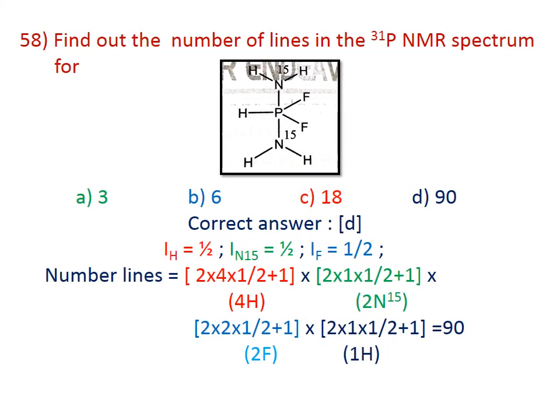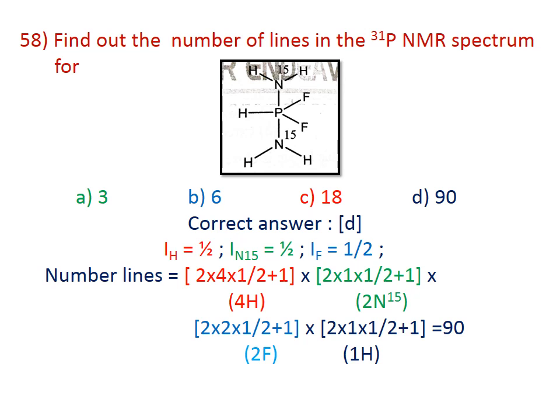58. Find out the number of lines in the P31 NMR spectrum for this compound. Here we already discussed. The correct answer is D, 90. For hydrogen, the spin I_H will be equal to half. For nitrogen 15, I_N15 will be equal to half, and the spin of fluorine will be equal to half.